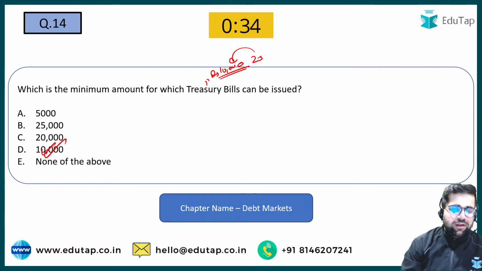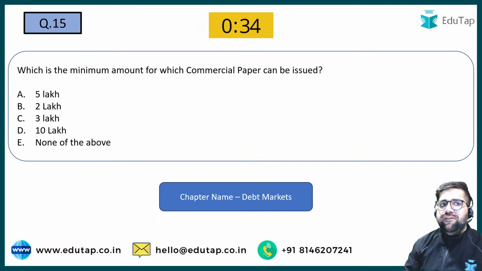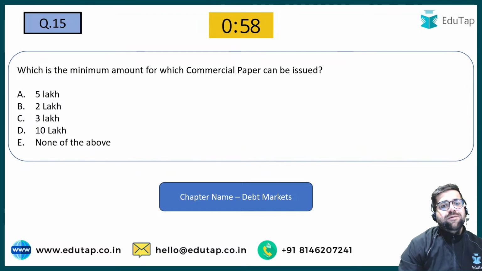Okay, let's go, now we are solving the 15th. What is the minimum amount for which a commercial paper can be issued?